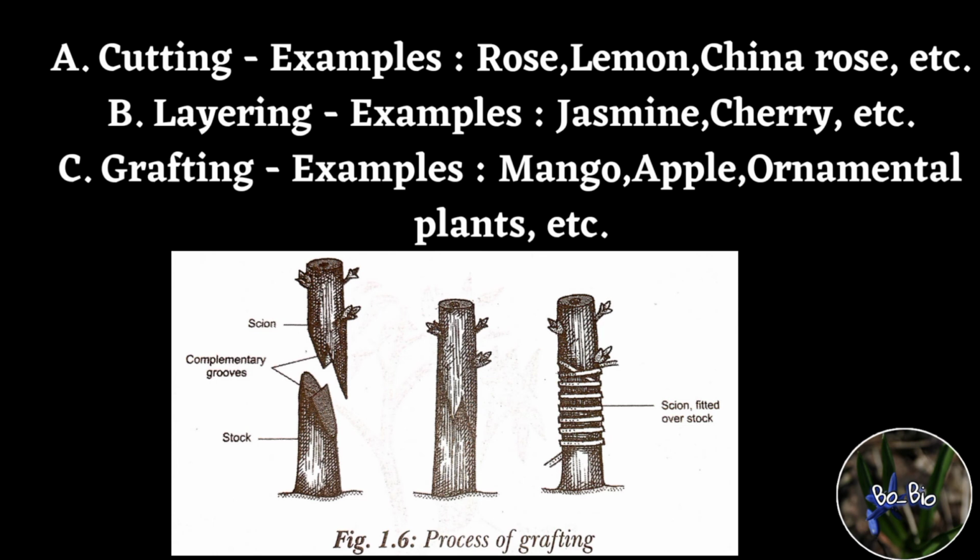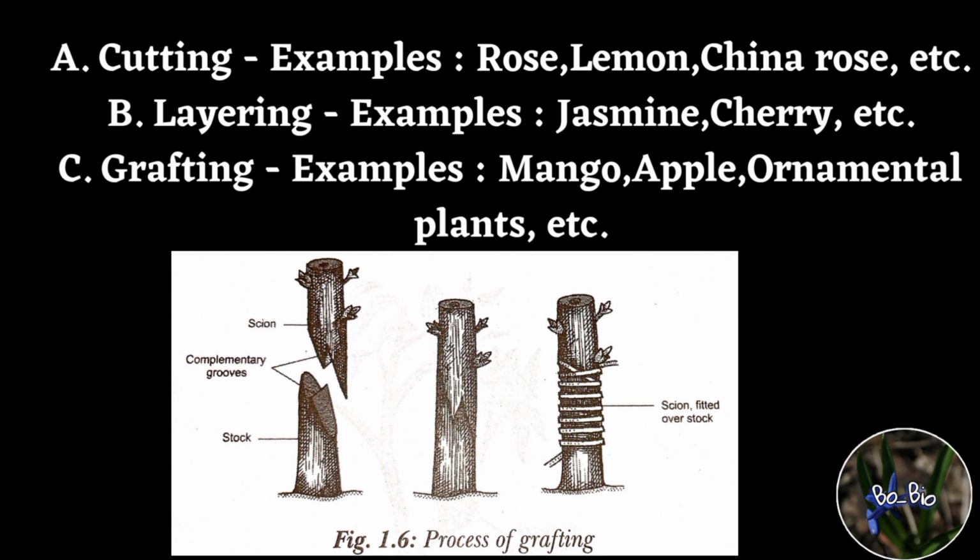Layering is one of the most common methods of artificial vegetative reproduction in plants. In this method, a twig or a branch of a plant is bent down below the level of the soil. This bent part is called the layer. Now, a small incision is made in this layer. The portion is covered with soil and moisture is given at regular intervals. Soon this covered portion develops new roots and becomes separated or can be cut from the main body, giving rise to a new plant. This plant then can be shifted to some new location. Layering is common in plants like jasmine, strawberry, cherry, etc.